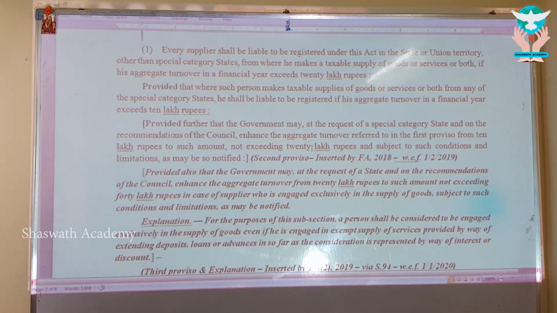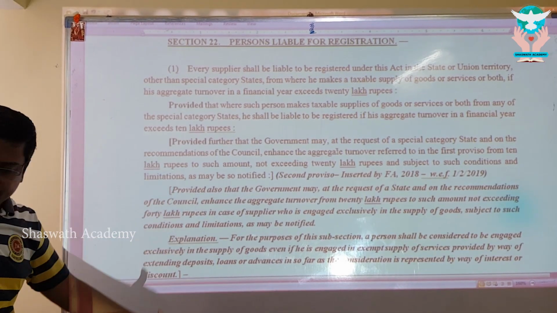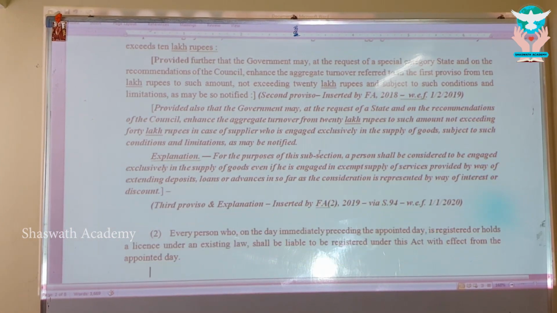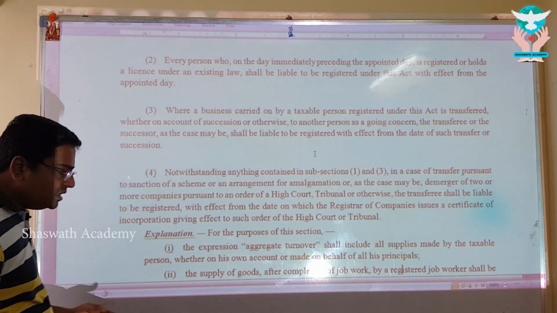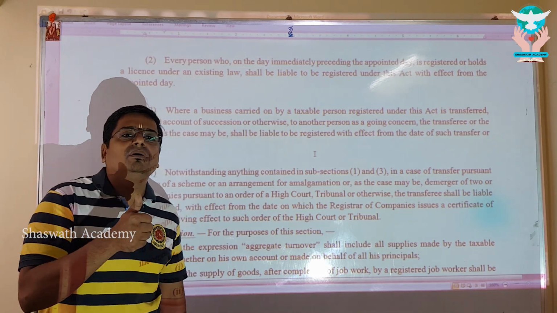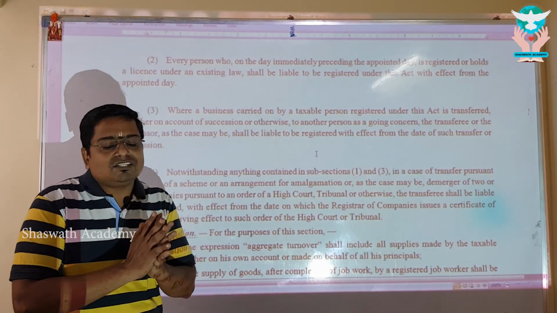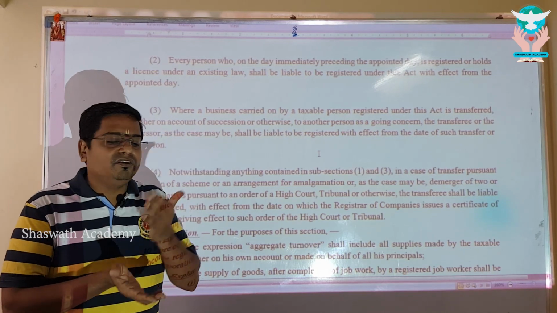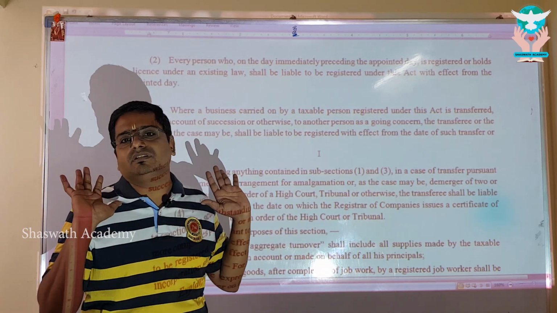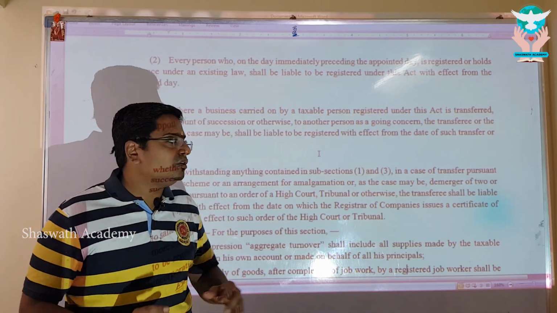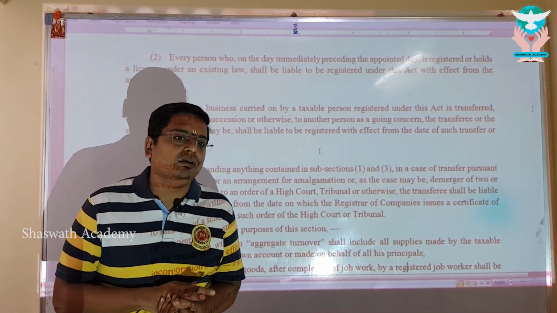My dear brothers and sisters, having completed the first subsection of section 22 on a thorough basis covering all the three provisos and explanation thereon, it's time for us to move on to subsection 2, wherein we have to check for the other conditions. Subsection 1, to keep it in the simplest form: if the threshold limit is crossed, you are liable to register. That's subsection 1. If I have to give a summary in one line: what does section 22 subsection 1, person liable to be registered, say? If the threshold limit for exemption from registration is exceeded, you are liable to register. That's it. And how much is the threshold limit? For that we went deeper and analyzed all the provisos read with the notification issued under section 23 as well. Right, my dear?